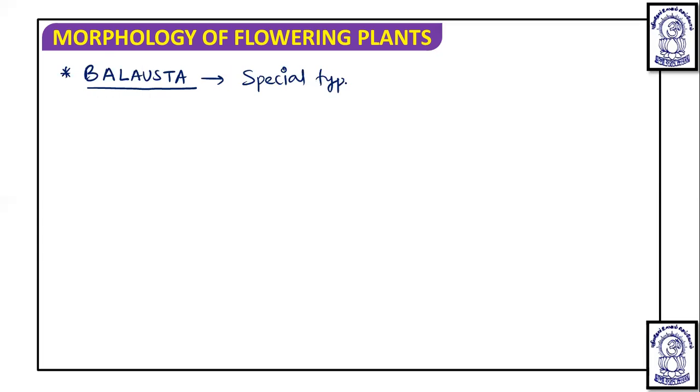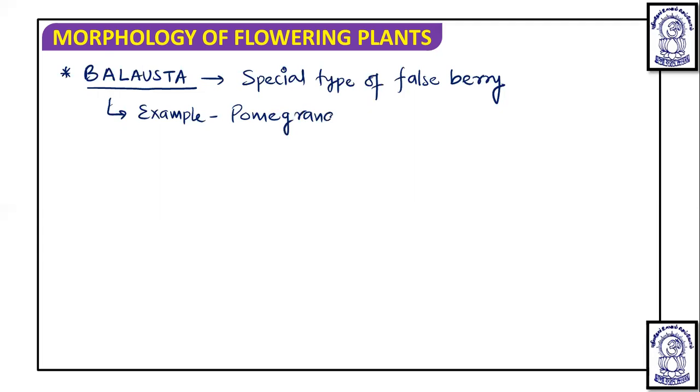It is also a special type of false berry. And it is known that this balausta type of fruit is found in the case of pomegranate. So if we draw the diagram of this pomegranate, it will be easy for us to understand these different parts. So when we draw this balausta,